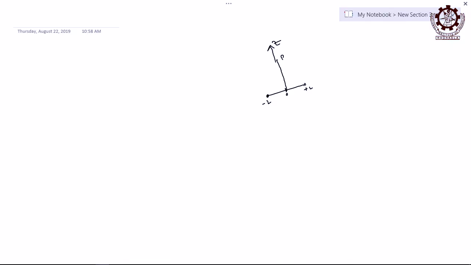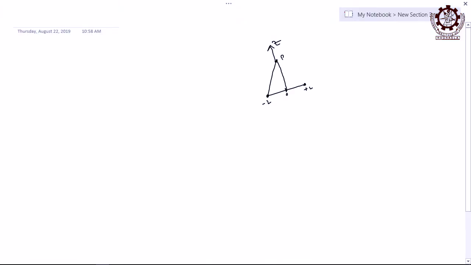Then how will you get the intensity at this point P? Calculate. You know now how to get it, and this is not a continuous distribution, it is discontinuous, right. Then how to get the intensity at that point P? Obviously you have to join them, like this, and this is nothing but your R vector. So this is your X, this is your Z. Now the geometry is clear to you. Calculate the distance from the charge to that point and hence the intensity.